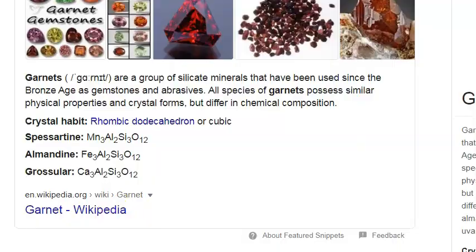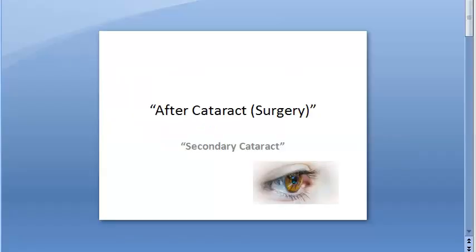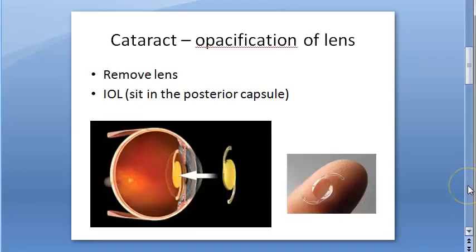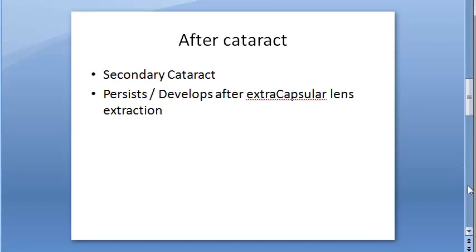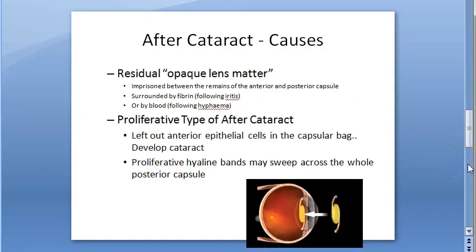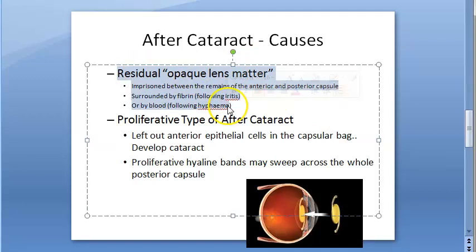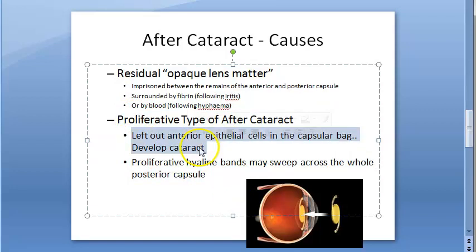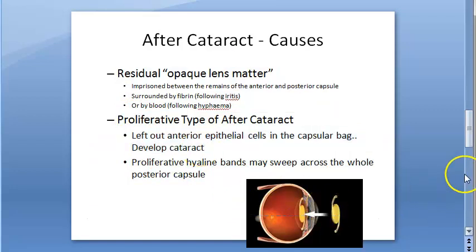Interesting. So let's take a quick recap and close this video. After cataract surgery also people can get cataract. That's called a secondary cataract. This happens because of persistence of some opaque cells, or development of opacity in the cells which are left behind. The causes are persistence of residual opaque lens matter, or the proliferative type of after cataract where the left out cells develop cataract later.